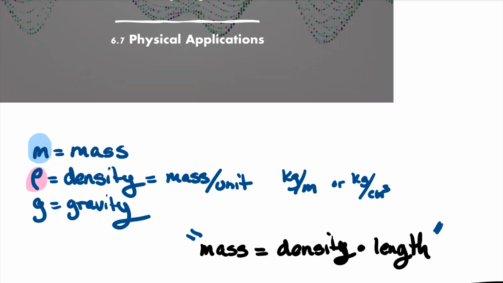And what is density? Well, it's the mass of an object per unit. So maybe you have a rope, and we know that it's 1.5 kilograms per meter. That would be for essentially a one-dimensional idea. Later we're going to get into kilograms per volume.